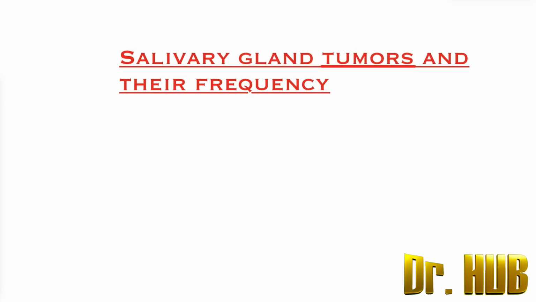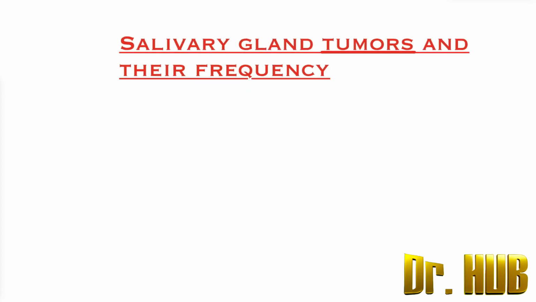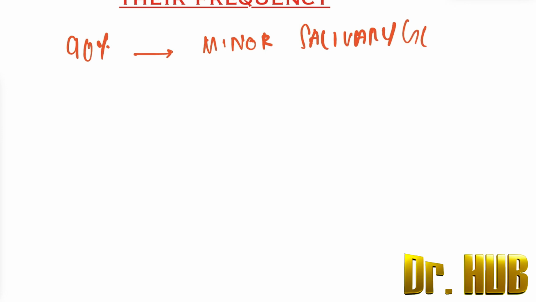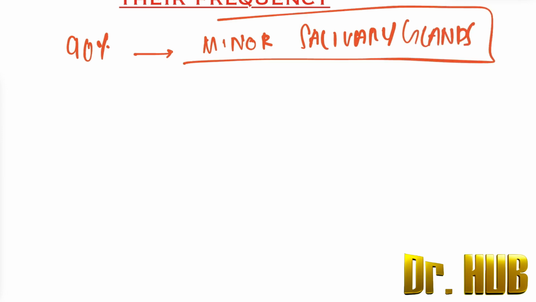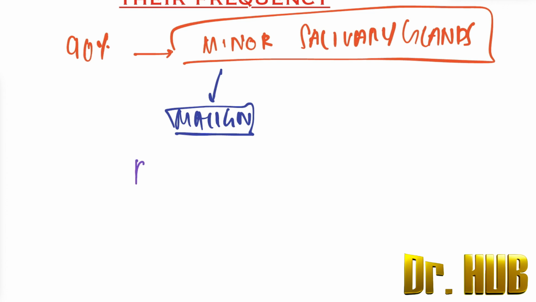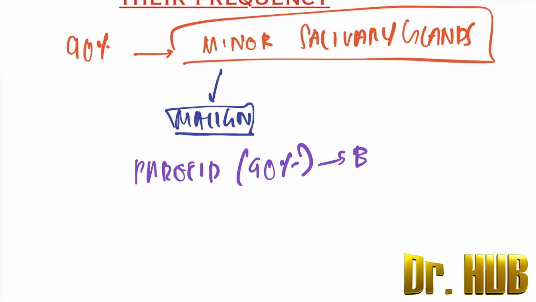Salivary gland tumors, and we are looking at their frequencies. What is to be known here is that 90% of the minor salivary gland tumors turn out to be malignant, whereas about 90% of parotid tumors are benign.